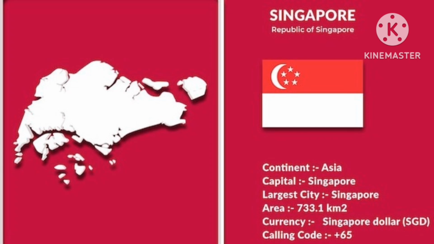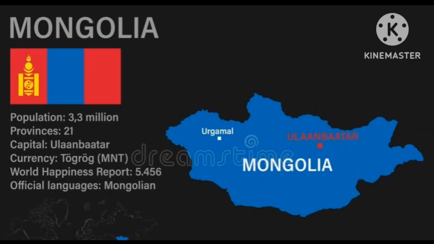The next country is Singapore. The capital of Singapore is Singapore City and its currency is Singapore dollar and its map is also shown on the screen and flag also. The next country is Mongolia. The capital of Mongolia is Ulaanbaatar and its currency is Togrog and official language is Mongolian. The world map of Mongolia is also shown on the screen and its flag also.